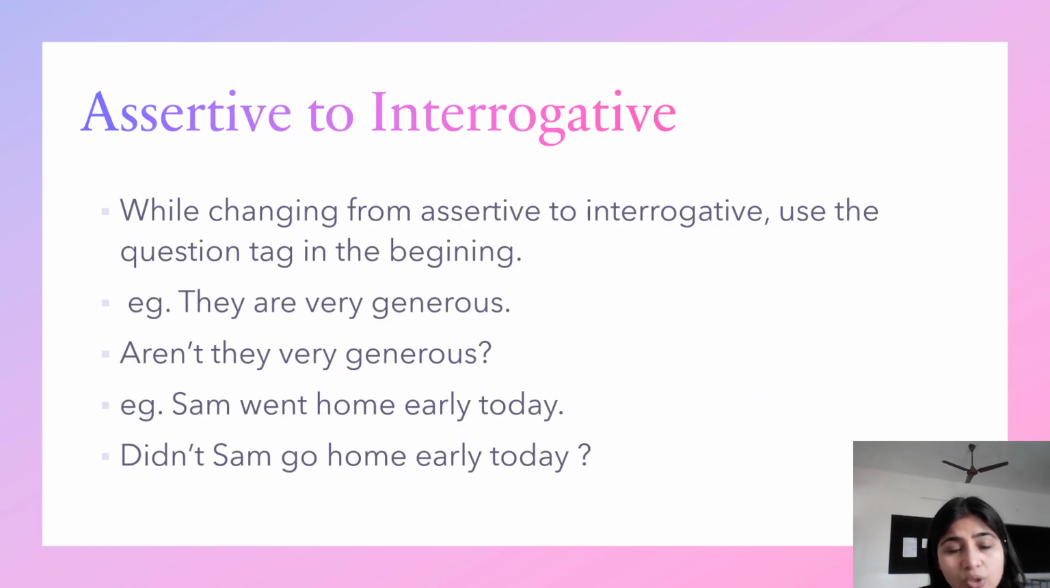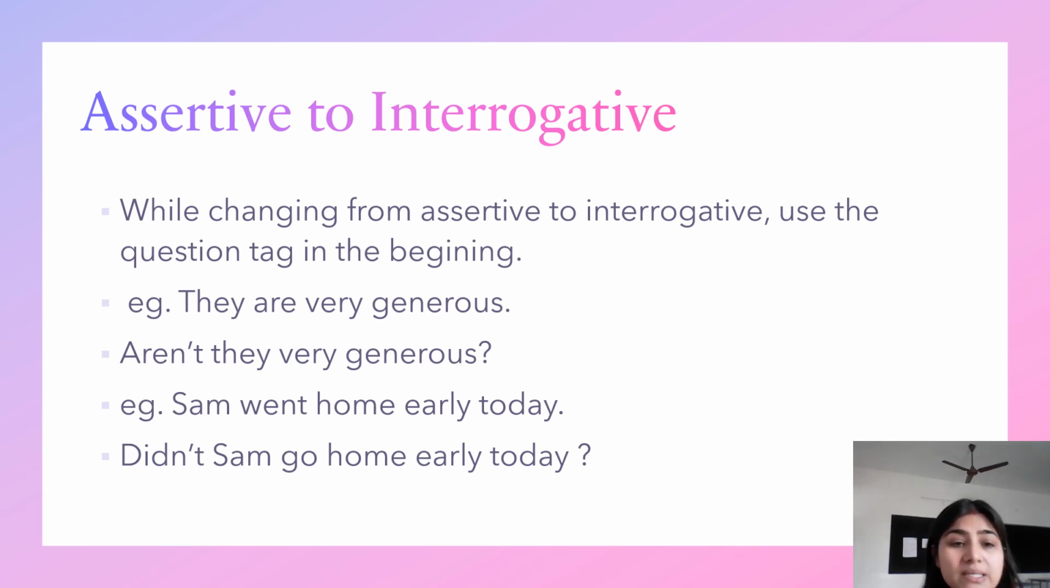Let's move to the next rule. Now, if you have to make assertive to interrogative, you can change the sentence from assertive to interrogative by using the question tag in the beginning. Suppose this particular statement which we have, they are very generous. It is an assertive statement. You have to make it interrogative, right? So they are very generous. Aren't they very generous? Then it's an interrogative sentence.